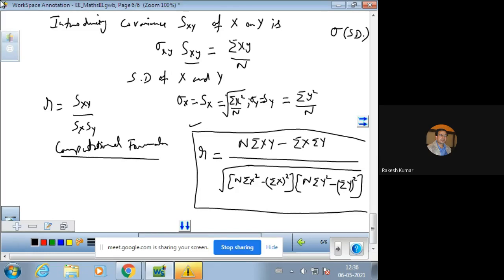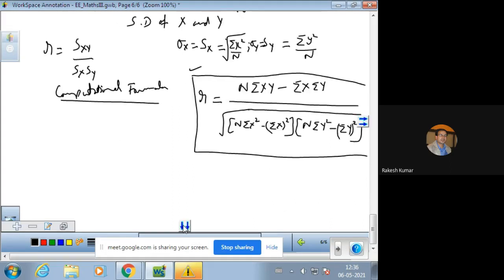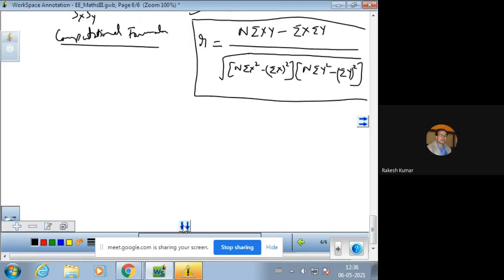So let us apply the formula. The question is find the coefficient of correlation between x and y by using Karl Pearson's method. The values are given to us, x and y.